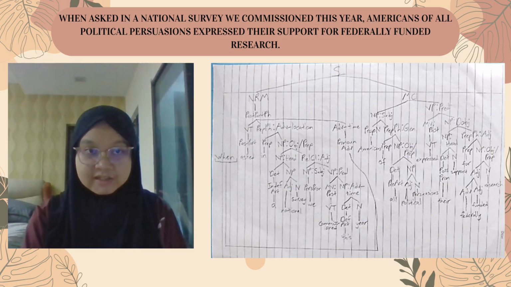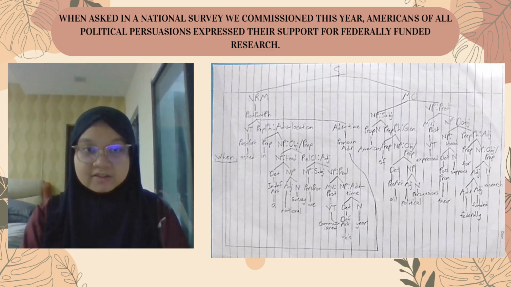In this main clause, the subject is Americans of all political persuasions. The main verb is expressed. The direct object is their support. The phrase for federally funded research functions as a prepositional phrase modifying support.